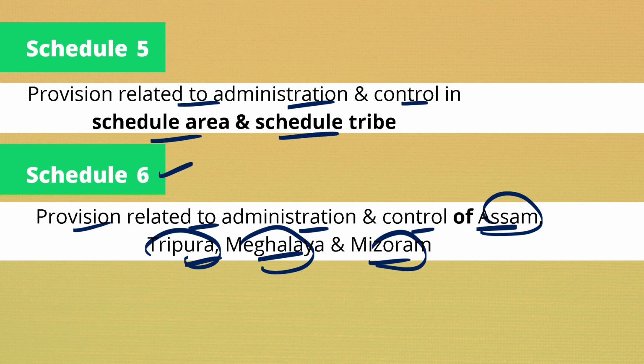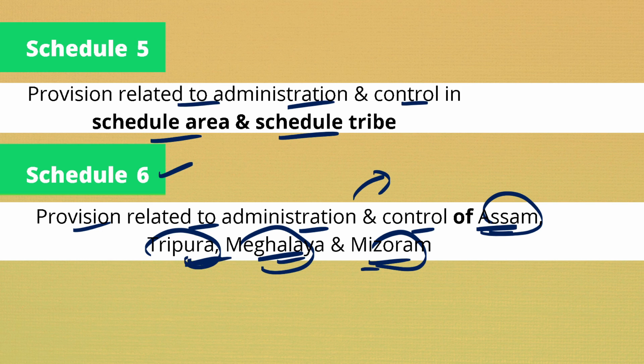This is due to the different topographical area, the geographic advantage of these four states. Because of this, these four states are treated in a special way, and the administration is controlled in a special way when compared to the other northeastern states, because of the geographical area and the strategic importance of these four northeastern states.